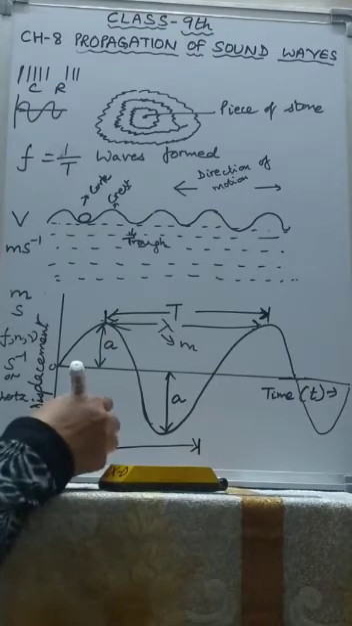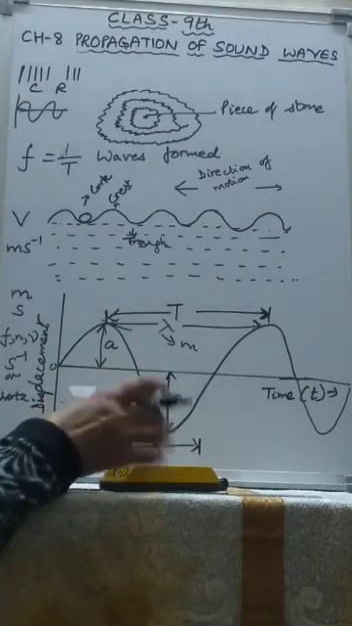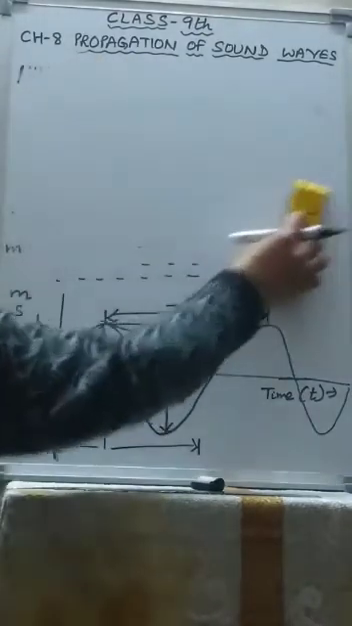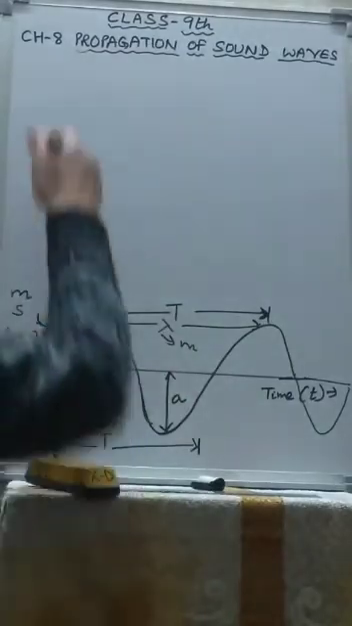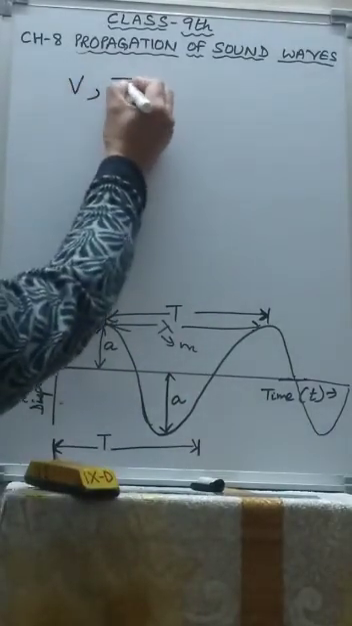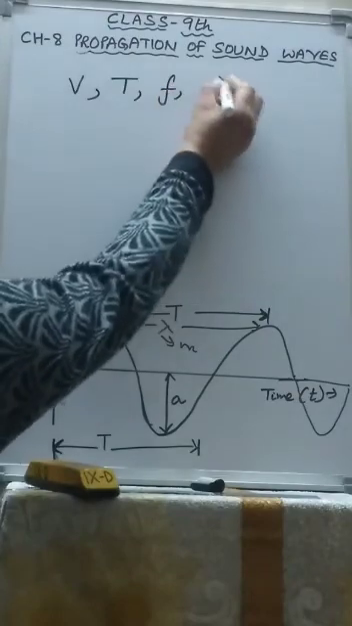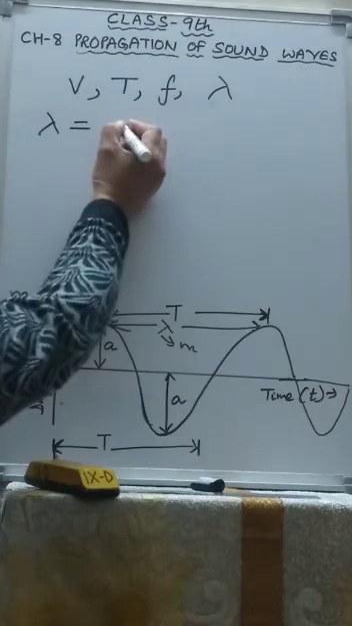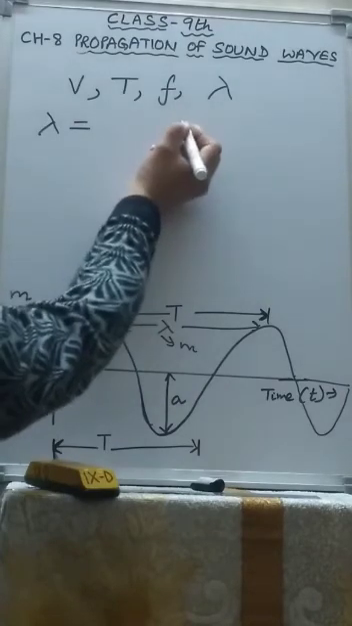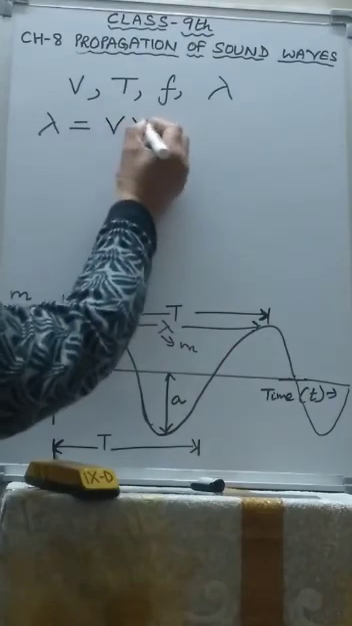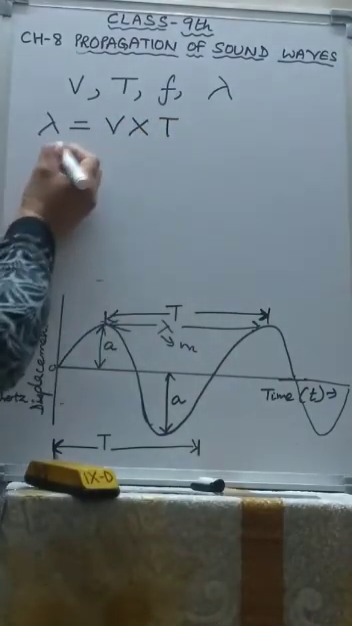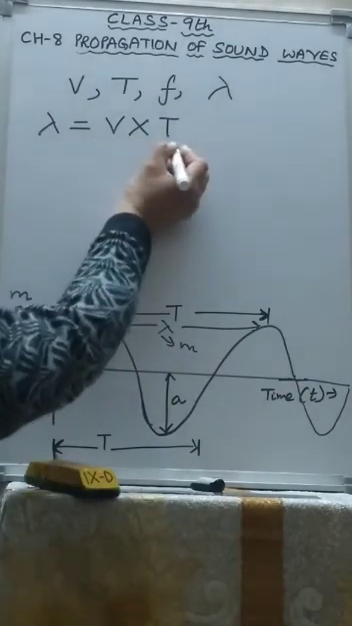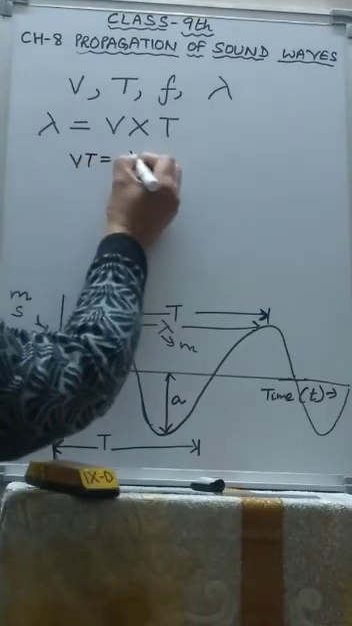Now, the relationship between wavelength, wave velocity and frequency. Let the velocity of the wave be V, time period T, frequency F, wavelength lambda. So we know by definition what is wavelength: the distance traveled by the wave in one time period, that is in T seconds. Distance is speed into time, so lambda equals V into T.